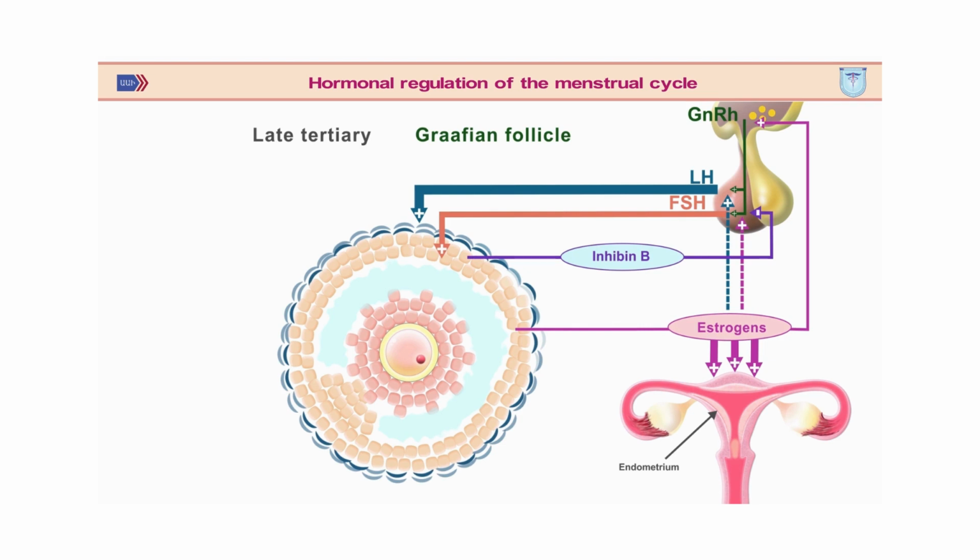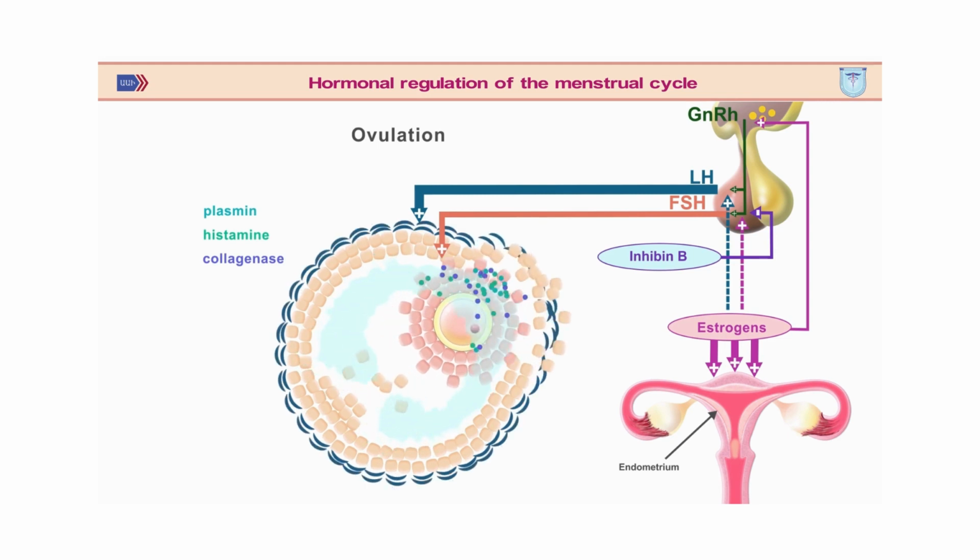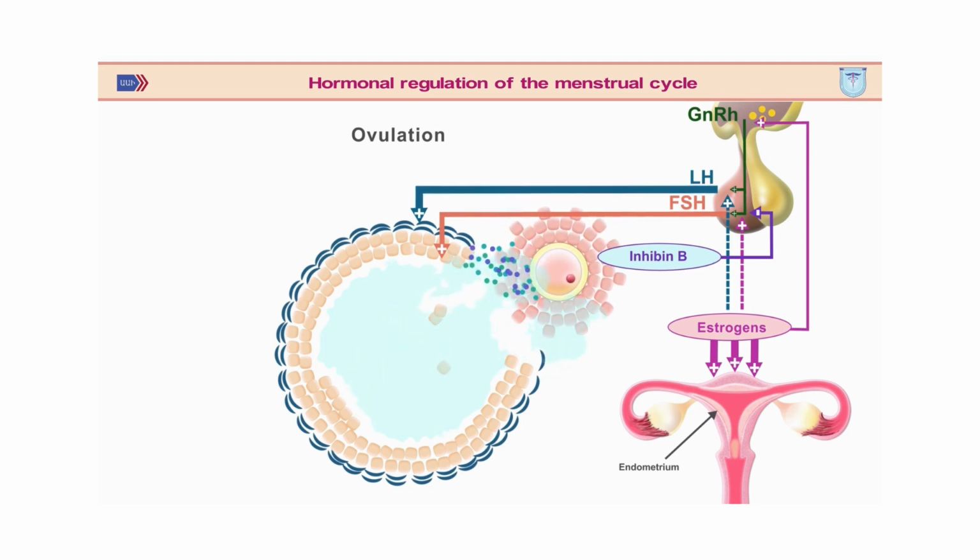Ovulation occurs 10 to 12 hours after the LH peak. Under the influence of LH, the proteolytic enzymes plasmin, histamine, and collagenase flow out of the theca cells into the follicular fluid, causing the basal membrane of the follicle to rupture, which leads to the release of the egg from the follicle. Immediately after ovulation, the follicle is filled with blood and the hemorrhagic body is formed.